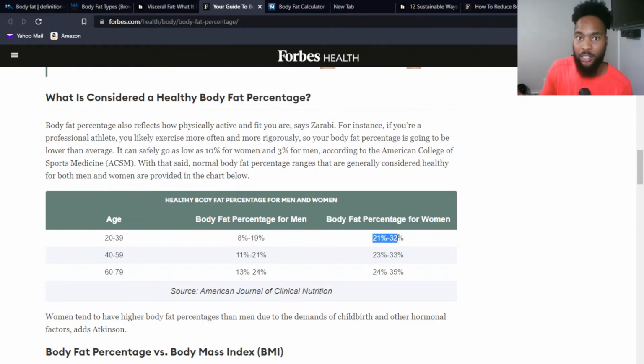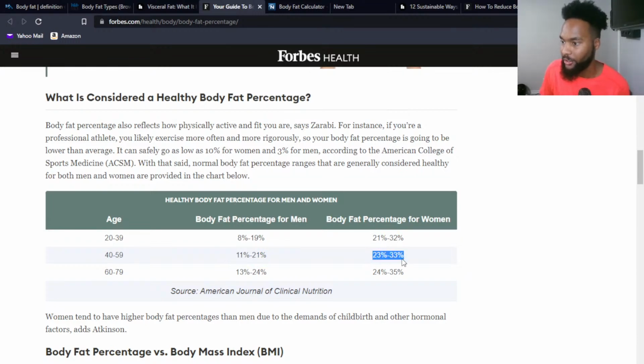These numbers are a little different for athletes and conditioned marathoners, biathletes, triathletes, etc. But overall, if we're talking about general numbers, these are some ranges. As we get a little older, you can see the ranges change a little bit.